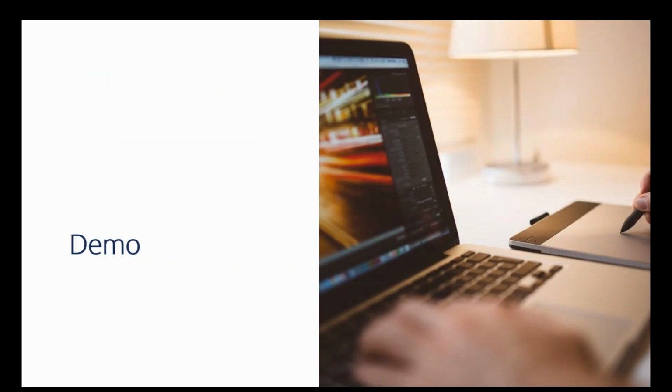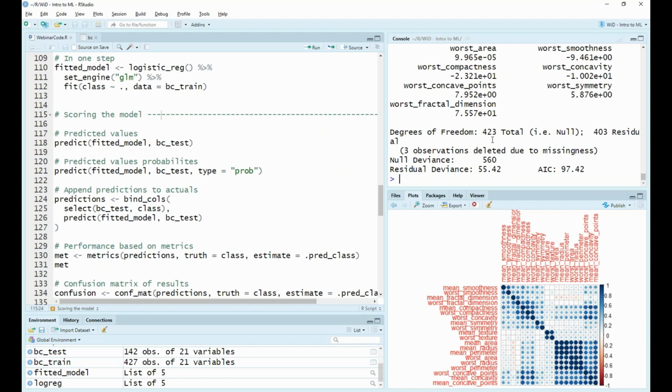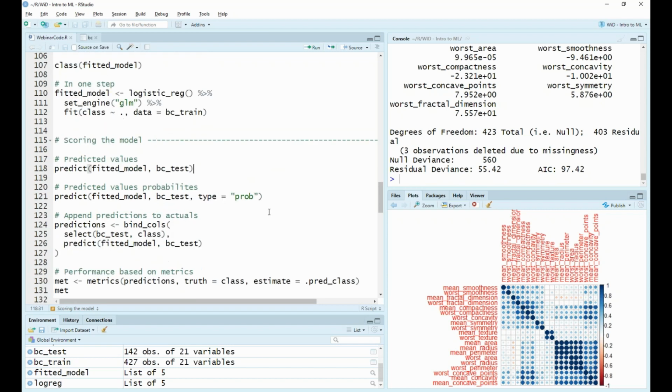So let's have a demonstration of how we calculate these performance metrics. We have our fitted model, and we're going to try to predict the target values in our test data. You'll notice that our fitted model has only been trained on our training data set, but now we're going to predict the values in our test data set.